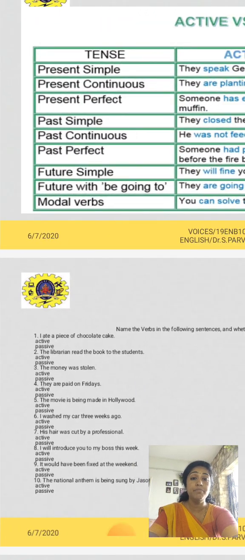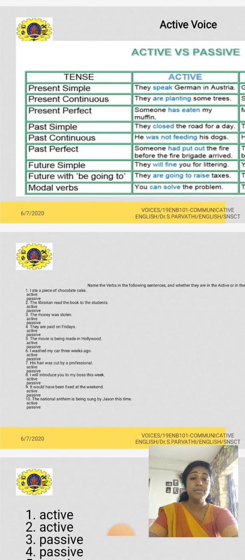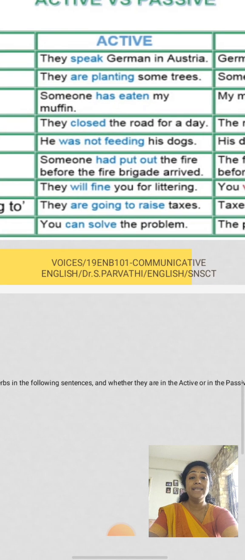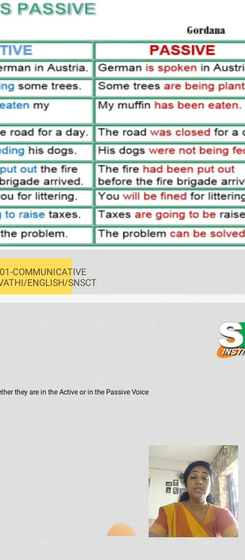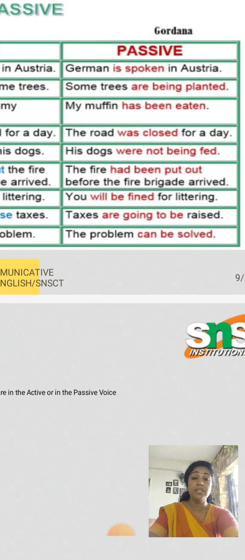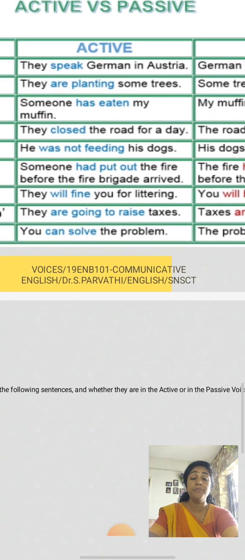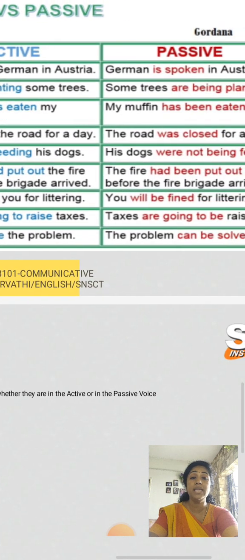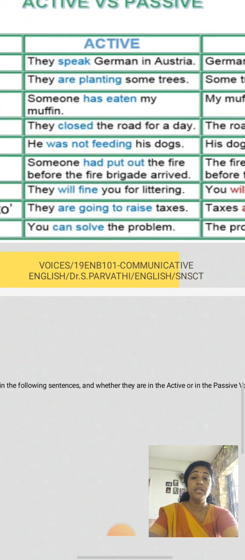Look at this. Present simple tense: they speak German in Austria. When you change it into passive voice, German is spoken in Austria. Present continuous tense: they are planting some trees.